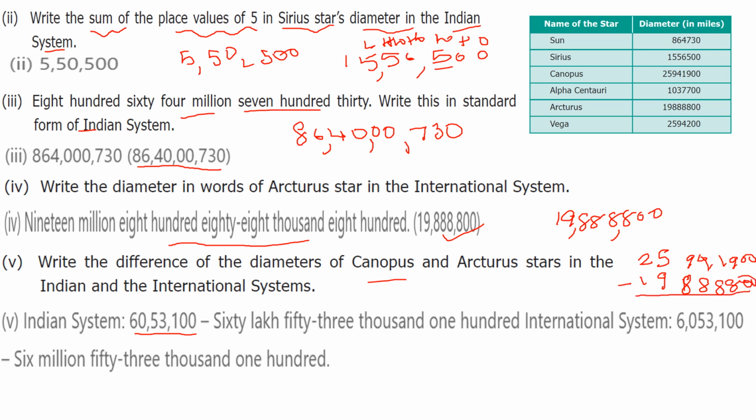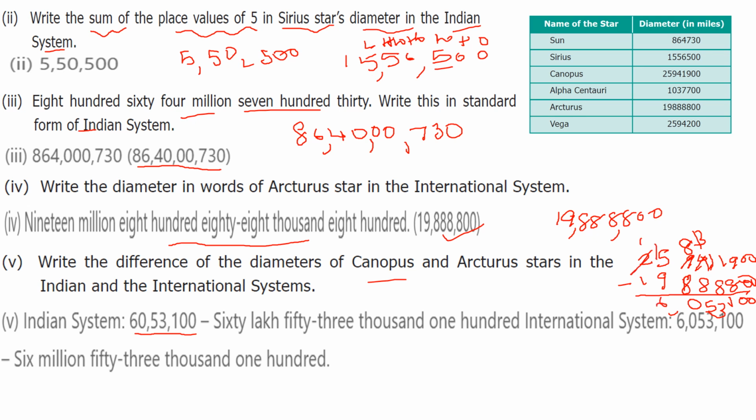Here you see 0, 0, 1, borrow, 11 minus 8, 3, here 3, here also borrow, 13, here 8, 13 minus 8, 5, 8 minus 8, 0, here borrow, 15, here 1 only, so 15 minus 9, 6.